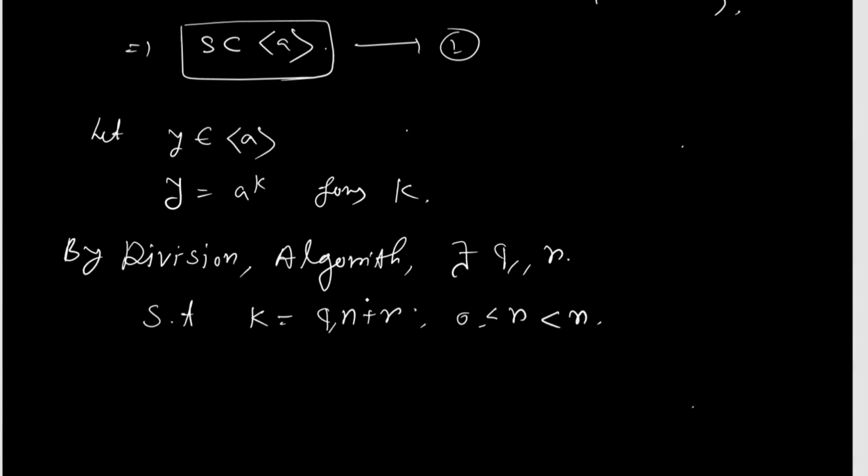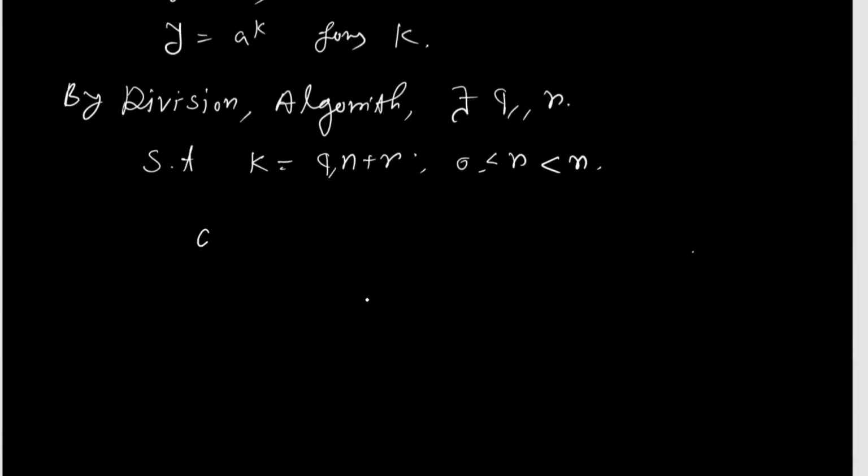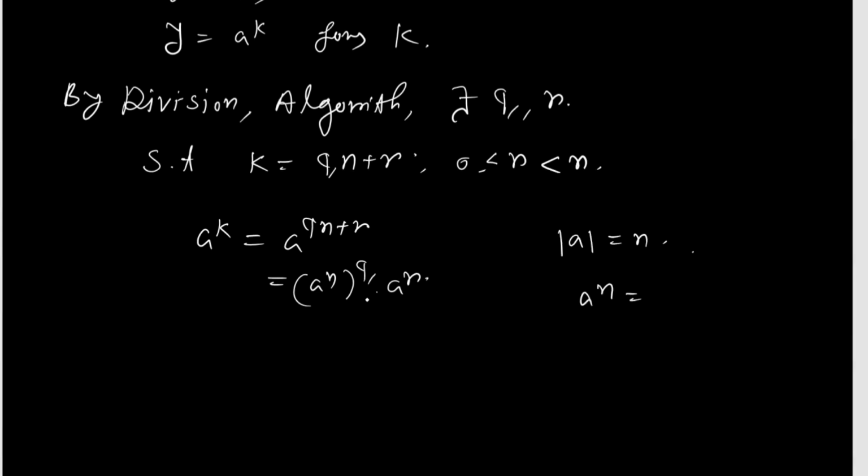So a^k equals a^(qn+r), which is (a^n)^q times a^r. Given that the order of a equals n, a^n equals identity. So this equals identity^q times a^r, which equals a^r.